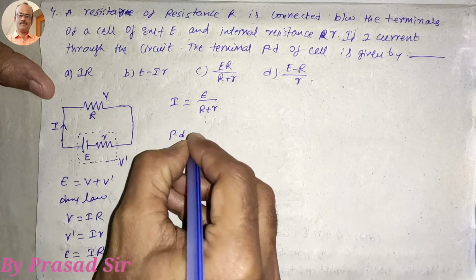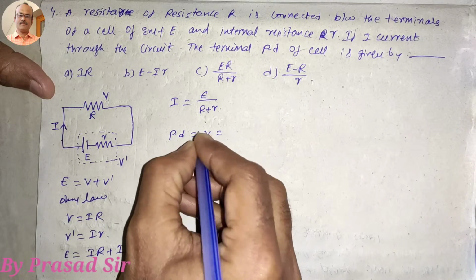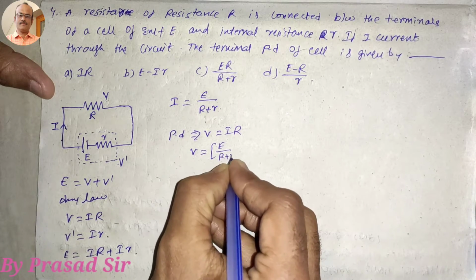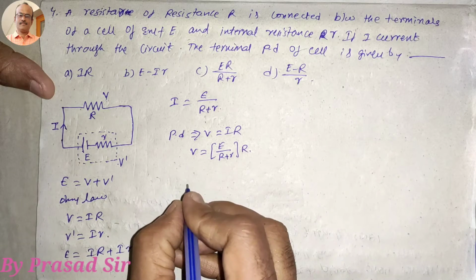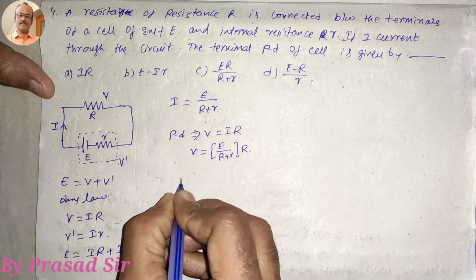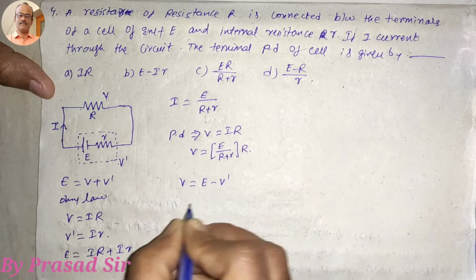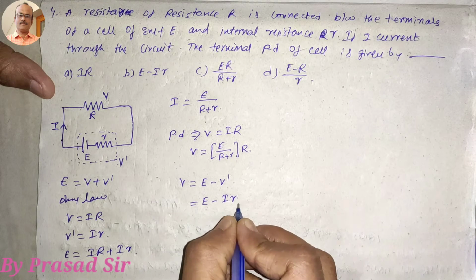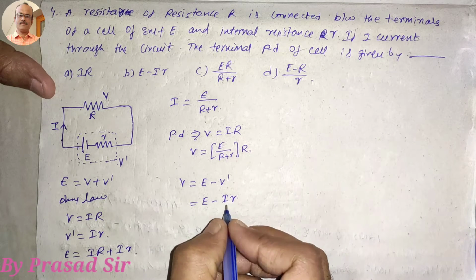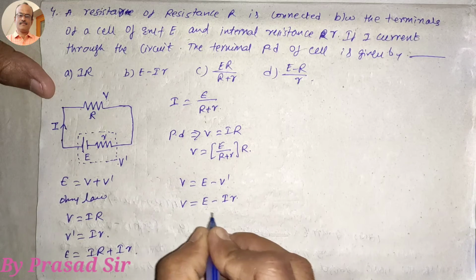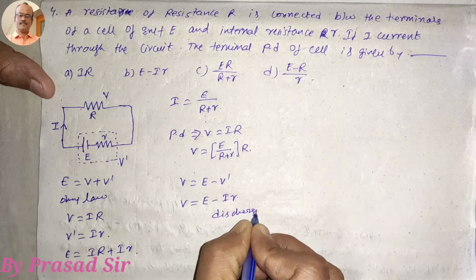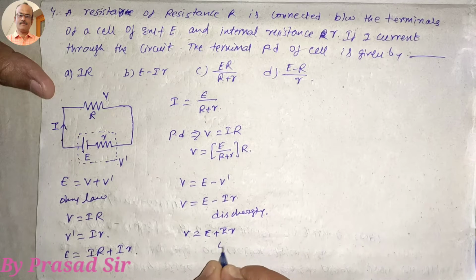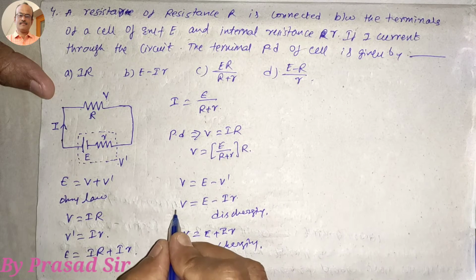So here the potential difference PD, V is equal to I into R, that is E by (capital R plus small r) into R. But one thing to remember here: the terminal voltage V is equal to E minus V dash, where V dash is I into small r, the internal resistance. So this is the terminal voltage. Whenever we take minus, this is discharging. Suppose V is equal to E plus I into small r, this is charging. So which option is correct here?